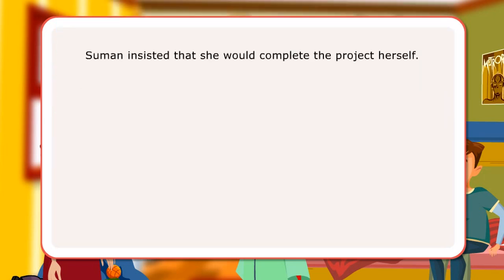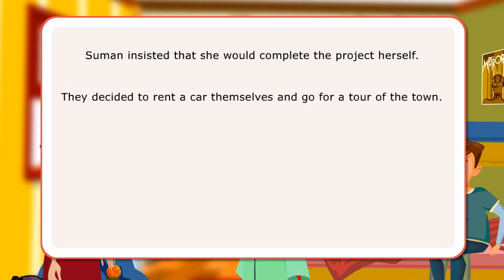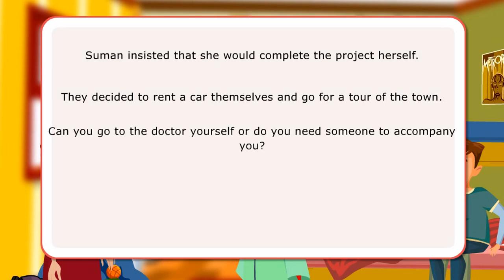Suman insisted that she would complete the project herself. They decided to rent a car themselves and go for a tour of the town. Can you go to the doctor yourself, or do you need someone to accompany you?